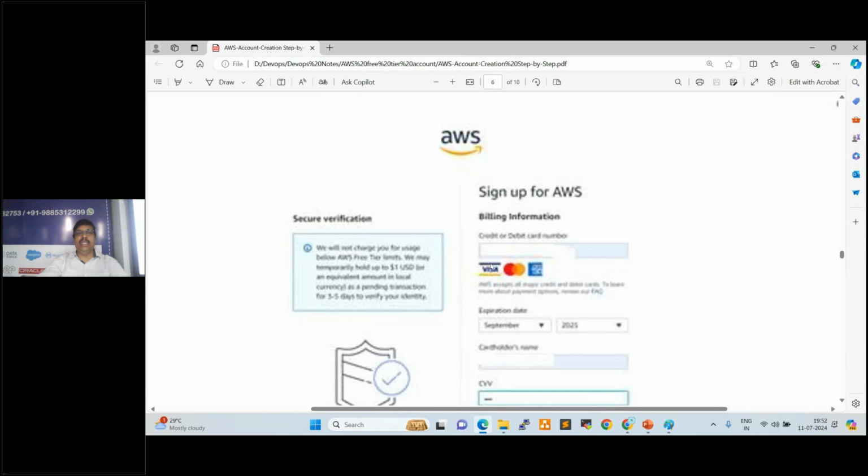RuPay will not be allowed. Okay. RuPay card. UPI, that will be okay. I'm talking about RuPay. Okay. So expiration date, year, card holder name, CVV, you need to enter here.